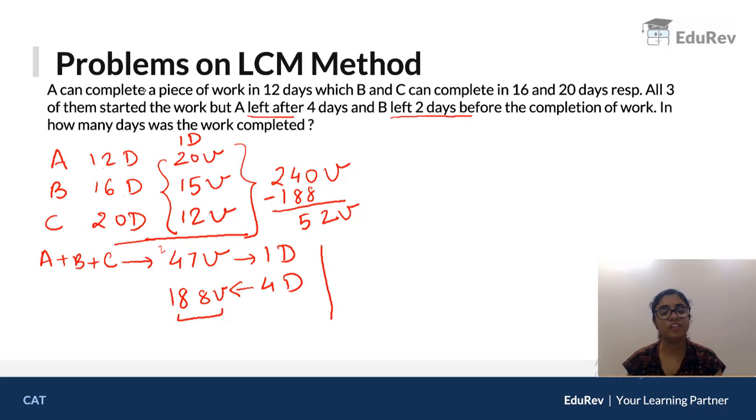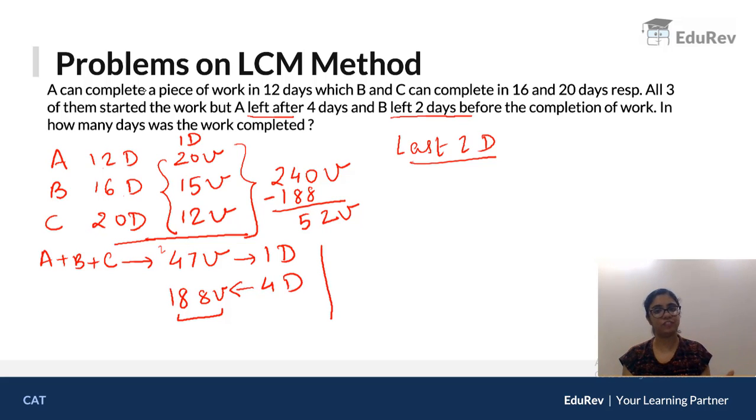A left after 4 days, B left 2 days before the completion of work. Now we don't know for how many days the work lasted. B left 2 days before the completion of work. So if I talk about, let's say, the last 2 days, who was working for the last 2 days? See, A had already gone.